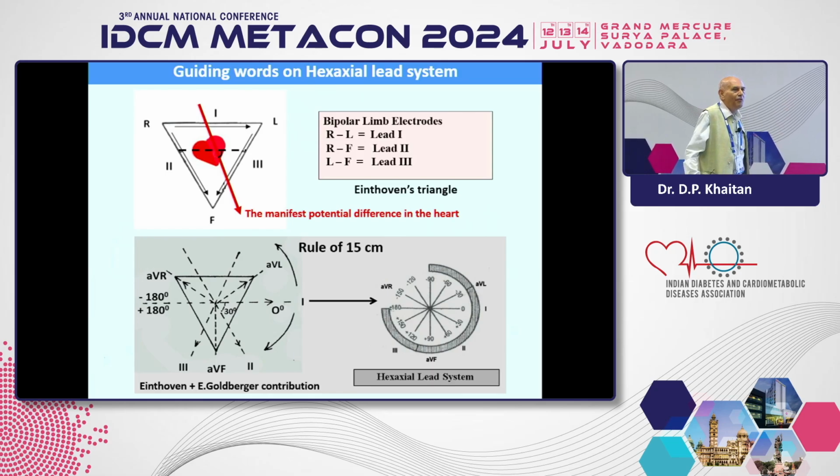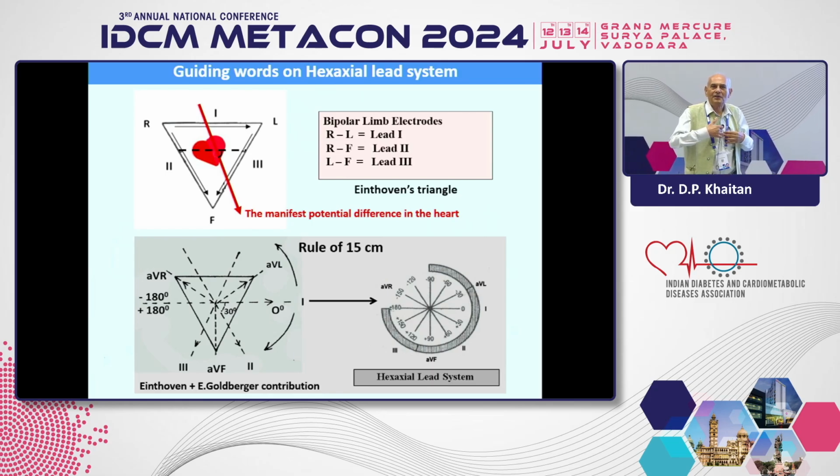In 1994, we organized a seminar on the normal ECG. All the great doctors were present there, and I was authorized to say something about the normal ECG, how to present it. I was in a dilemma, and after 3 days of sleepless nights, I came to draw this diagram. The heart is lying at the center.